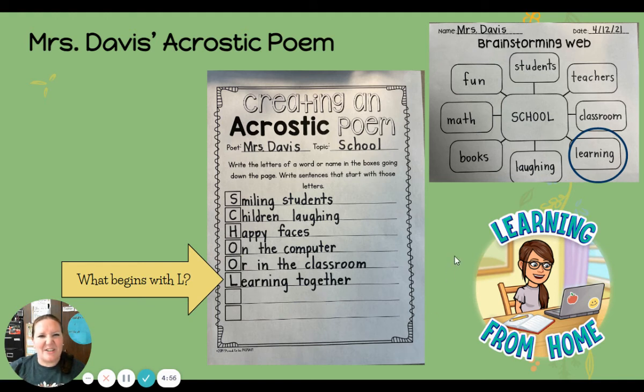See how I took those words and just by adding a couple adjectives or describing words, it really stretched out my poem and made it more interesting for you, the reader, I hope.